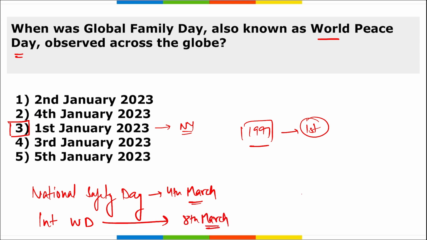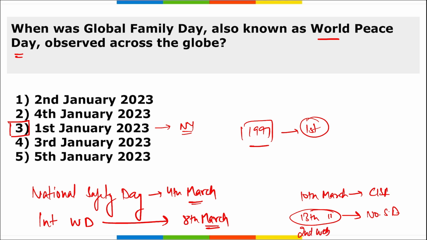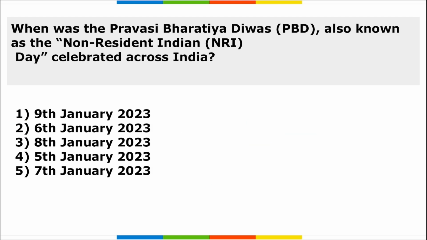Similarly, on 10th of March, we observe CISF Raising Day. And on 10th of March, we also observe No Smoking Day. And remember, this is for 2023. But if we are asking generally, we observe No Smoking Day on the second Wednesday of March.